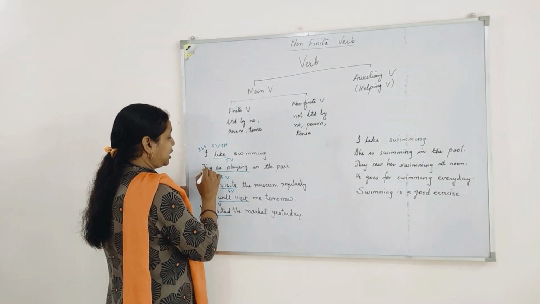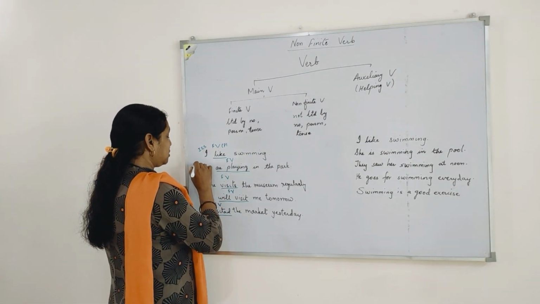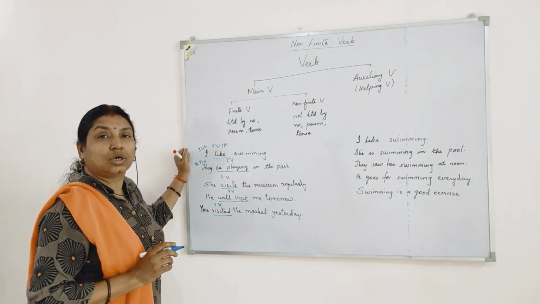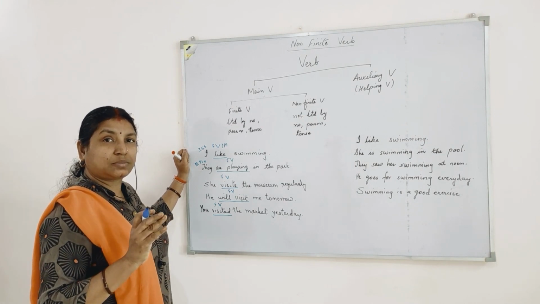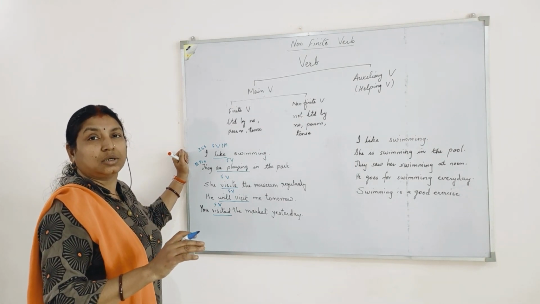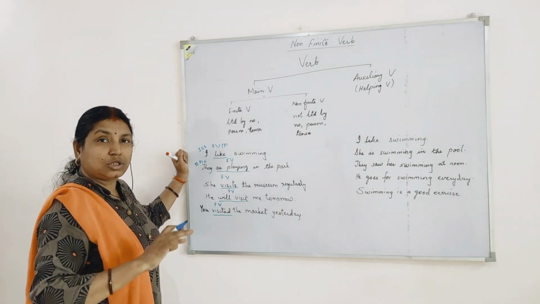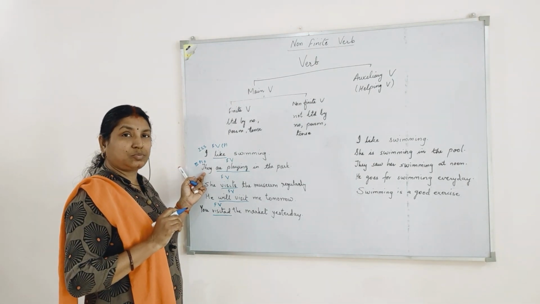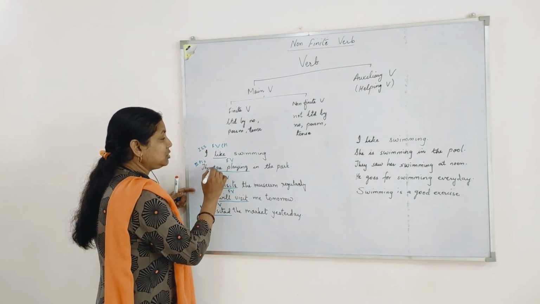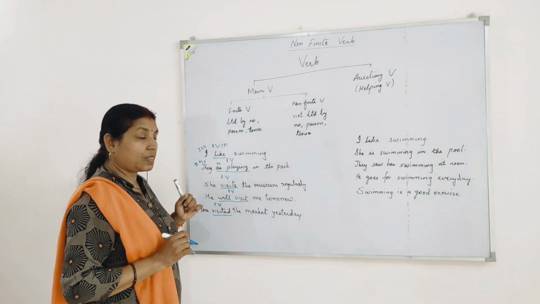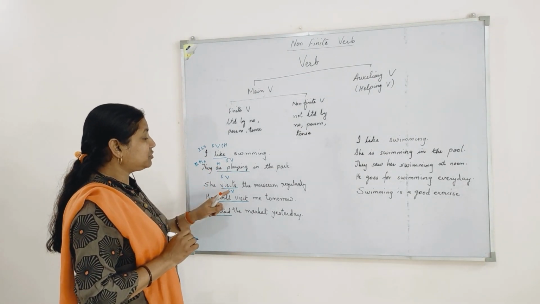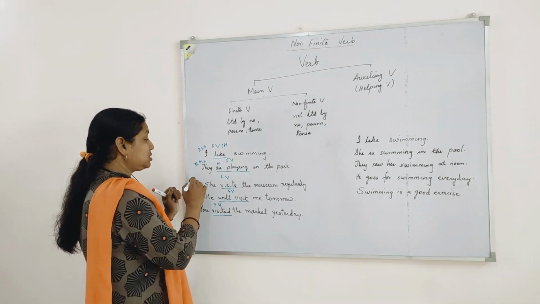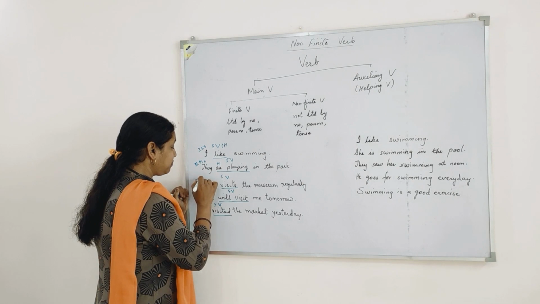Then I have, they are playing in the park. They is a third person plural subject. We all know the rules: singular subject, singular verb, plural subject, plural verb. Means a singular subject will take a singular verb and a plural subject will take a plural verb. So they is a plural subject, third person plural, and hence your verb is plural. Then coming to the third example, she visits the museum regularly. Visits. She is a third person singular subject.